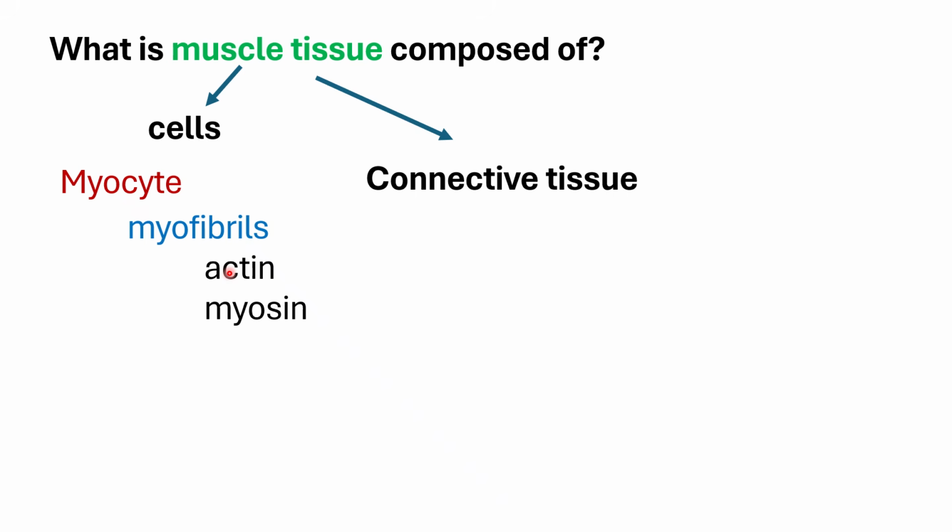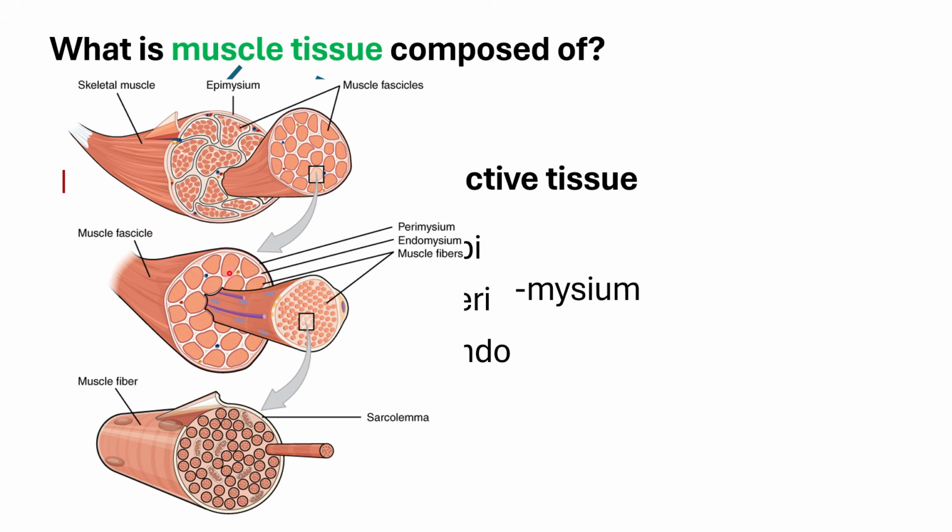Then you would also have the connective tissue component, which basically forms the stroma of this tissue. Its purpose is to organize these muscle cells into clusters. So you would have your epimysium, perimysium, and endomysium. The epimysium will be the outermost, and actually this connects with the fascia. So some references would say that the epimysium, the connective tissue which is the outermost covering of your muscle organs, is continuous with the fascia, or it is the actual fascia as well.